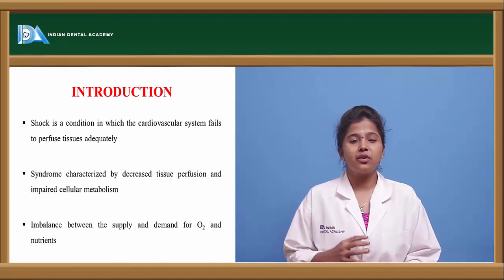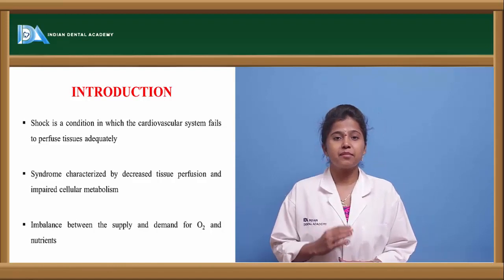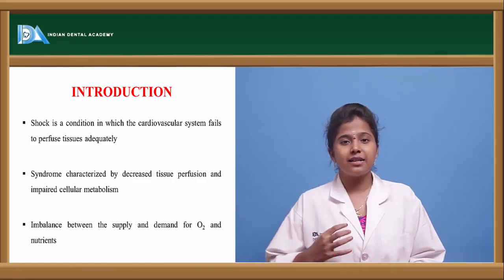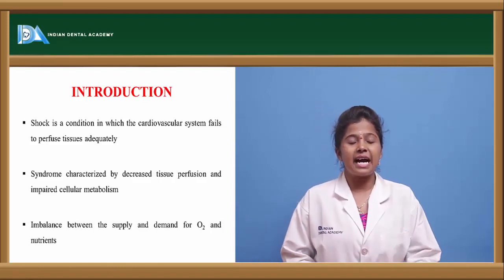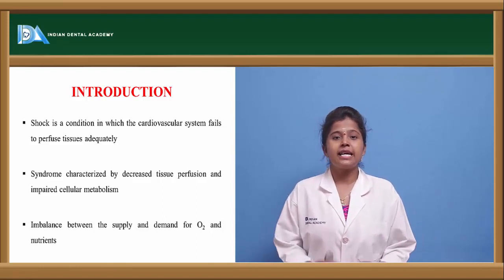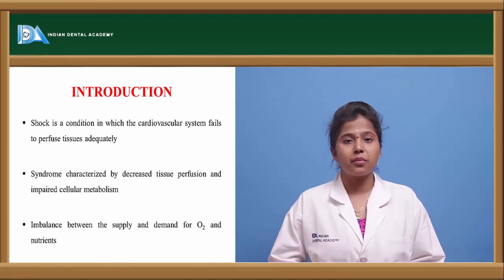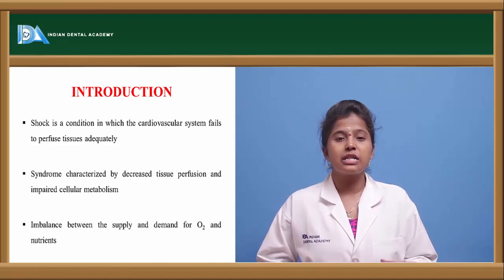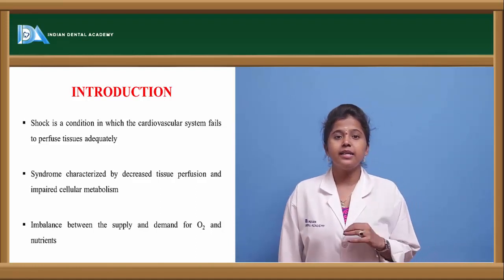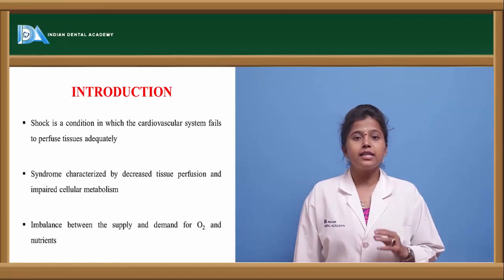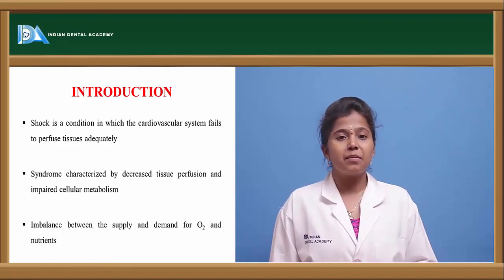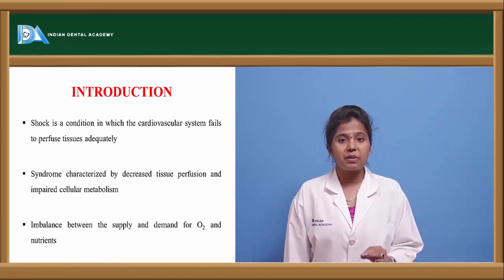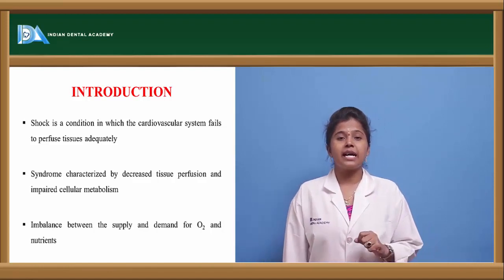If there is any damage to the cells of the heart, that is the myocytes, then the cell perfusion won't be proper. Or we can say that if there is decreased cellular perfusion or cellular impairment, then shock may occur. And shock may occur because of an imbalance between the oxygen supply and the oxygen demand and nutrients.